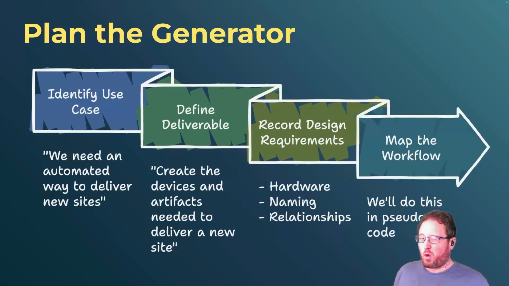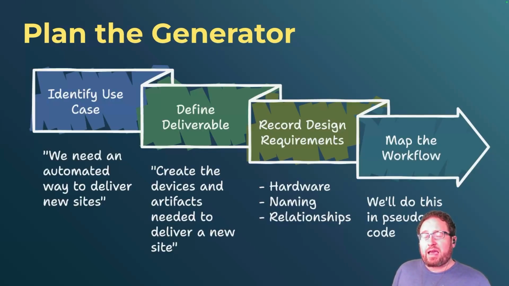I've broken it out into 4 steps that should be pretty easy for us to walk through. And the first is the use case. So what we're going to do is create this generator so that it can help us automate our delivery of new sites. So our business, we deliver a lot of new sites, and we want to do that in a repeatable fashion. We want to make sure it's done the same way each time, and that's what we're going to work on. Our deliverable for this, we're going to be creating the devices inside of InfraHub, and then we're also going to be creating the artifacts that are needed to deliver in a new site. We'll actually be creating the artifacts in the next video, but we'll go ahead and define the deliverable now.